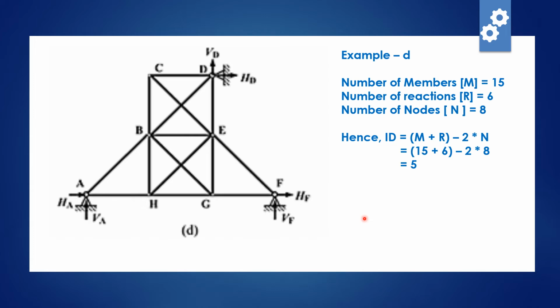This is also another structure. If you just count the members, you'll get the number of members as 15. Now we count the reactions. This is a hinge support, this is another hinge support, and this is also a hinge support. So 3 hinge supports, so we get the reaction as 6. Number of nodes is 8, and the number of members is 15. So the degree of indeterminacy is m plus r minus 2 into n. So 15 plus 6 is 21 minus 16. So the total degree of indeterminacy is 5. So this is again a statically indeterminate structure with degree of indeterminacy 5.